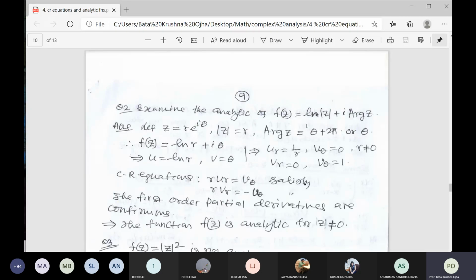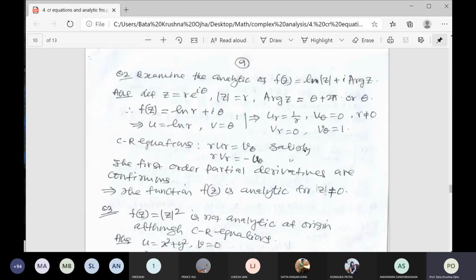In the previous question you have seen theta plus 2 pi or only theta. I have told you it is the smallest positive angle, which is called the principal value. So theta plus 2 pi or only theta. So f(z) is equal to ln r plus i theta.